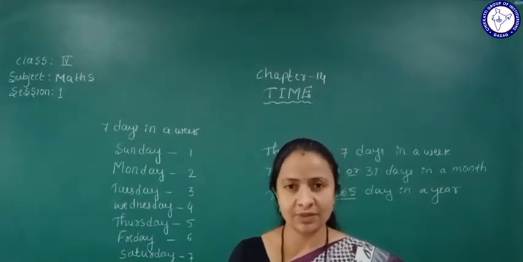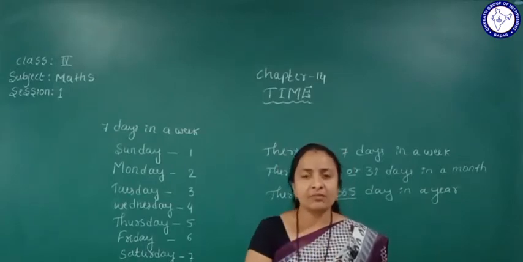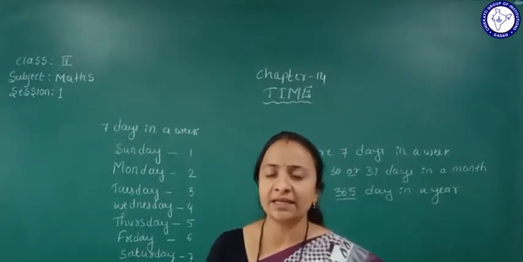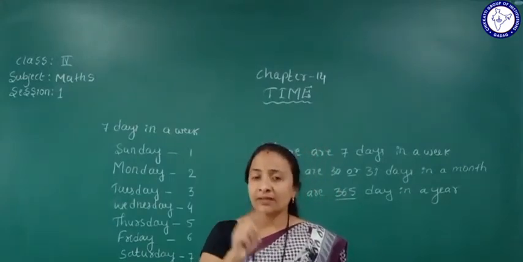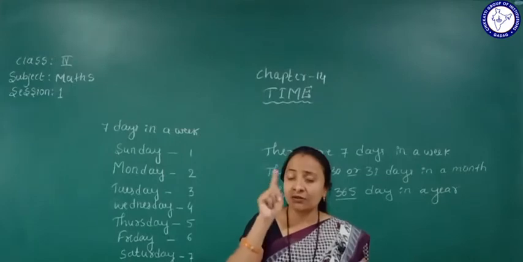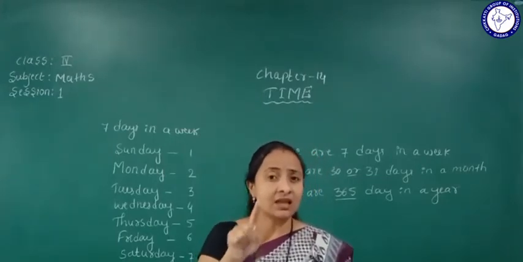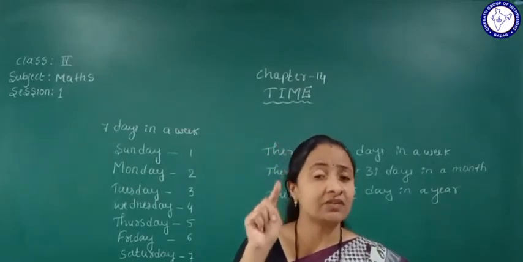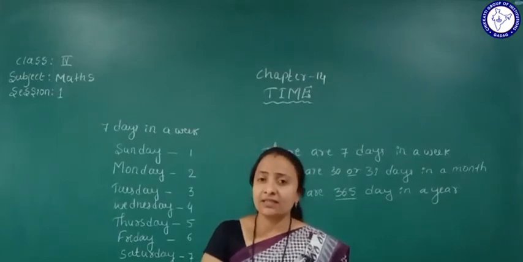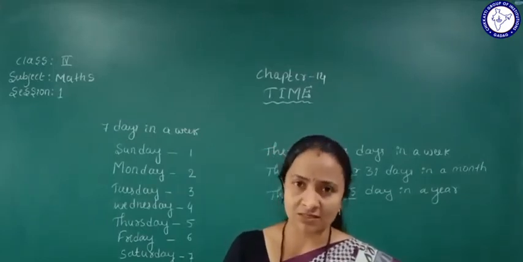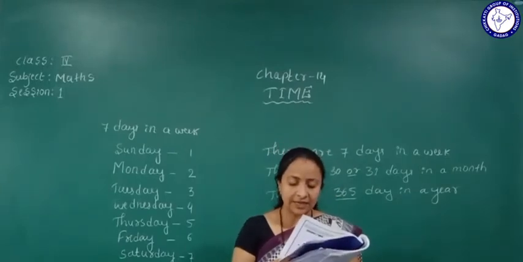So what is a leap year? The year in which the month of February has 29 days is called a leap year. If in that year February comes with 29 days, we can call that year a leap year. That leap year comes once in 4 years. Here we can understand that.